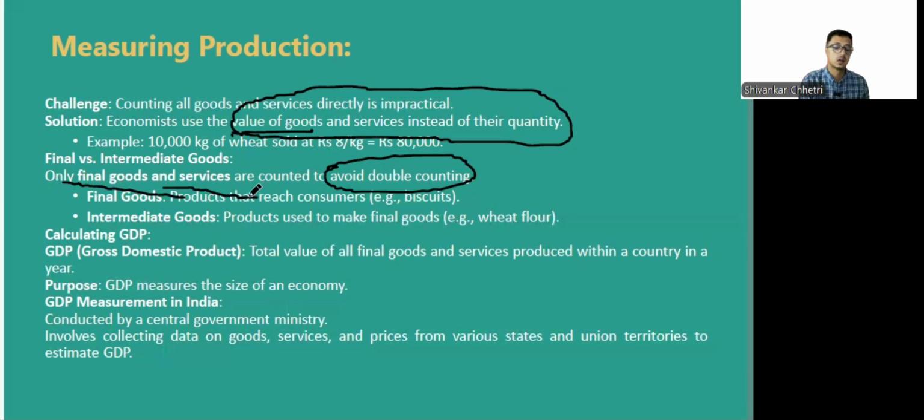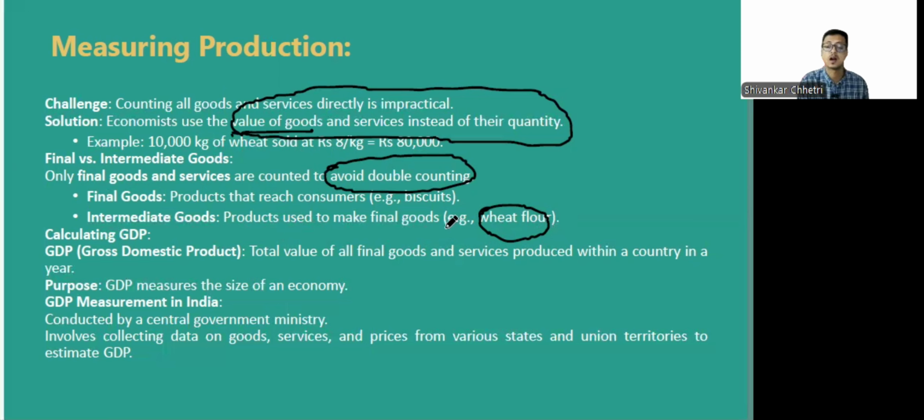If we count the intermediate goods, then there will be the problem of double counting. For example, we calculate the final price of wheat flour. But if we also calculate all the intermediate goods, like wheat, the labor, the energy required to run the machines, the transport, etc., then there will be a problem of double counting.